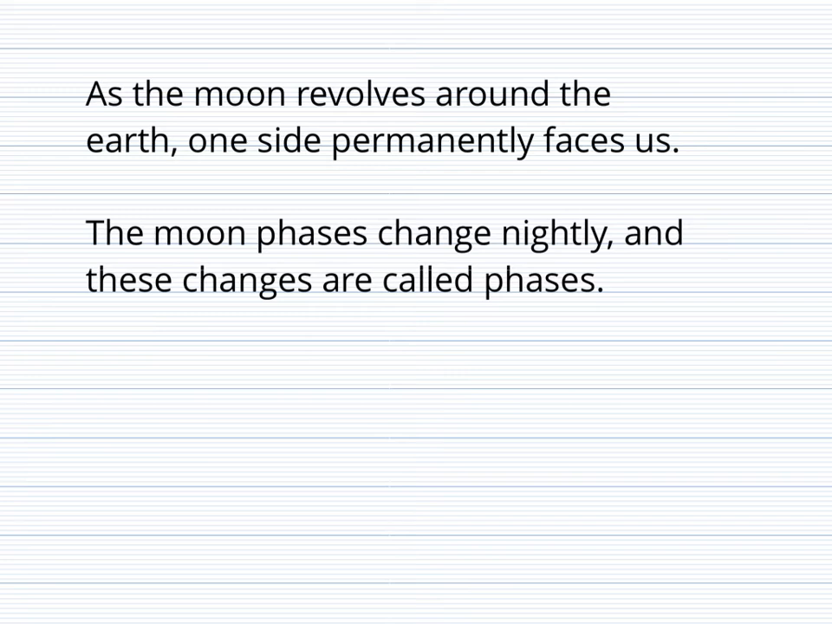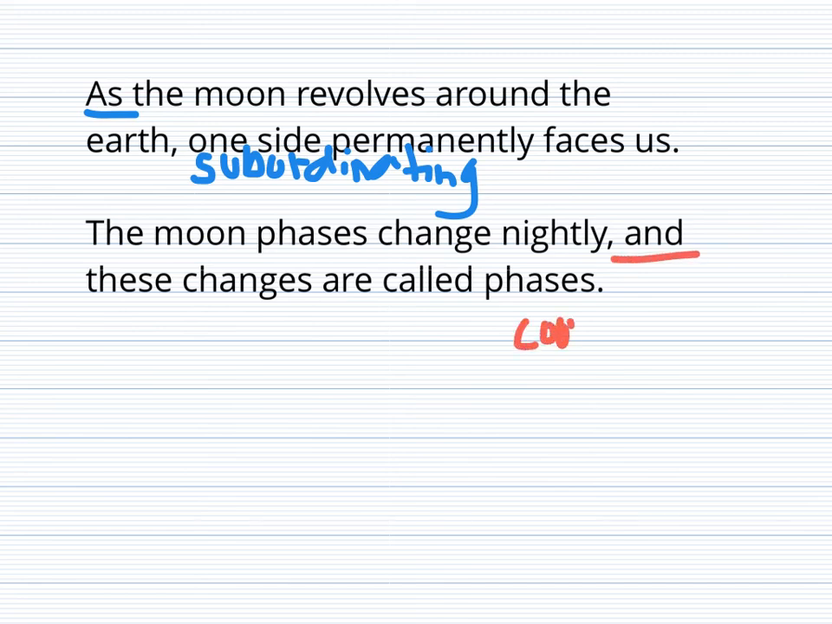"As the moon revolves around the earth, one side permanently faces us." As in this sentence is going to be our subordinating conjunction. "The moon phases change nightly, and these changes are called phases." We have and, it is coordinating.